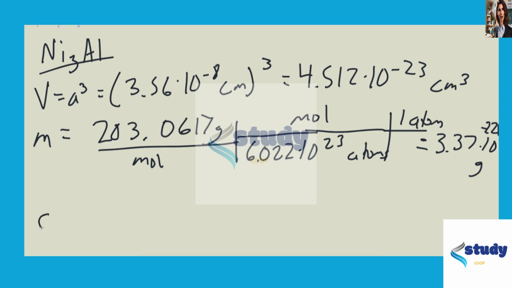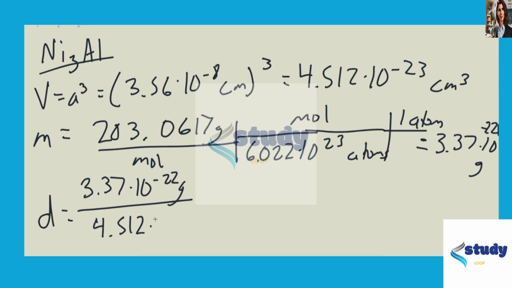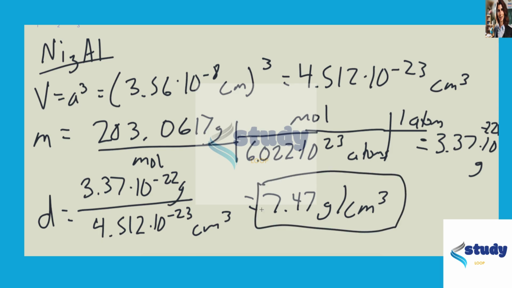So now to find the density, we take our mass and divide by our volume. And that gives us a density of 7.47 grams per centimeter cubed. So that is our density for Ni3Al.